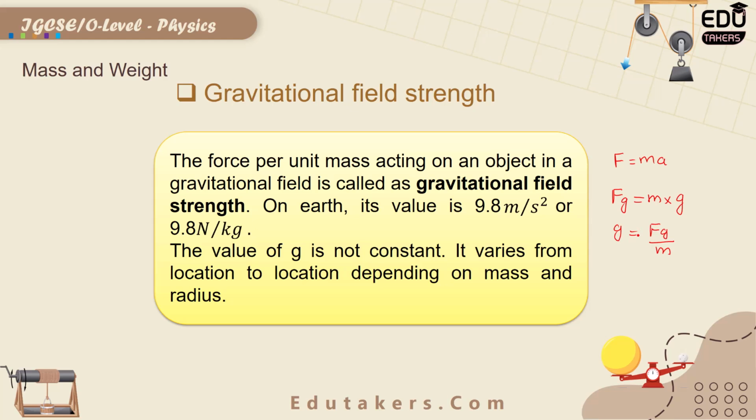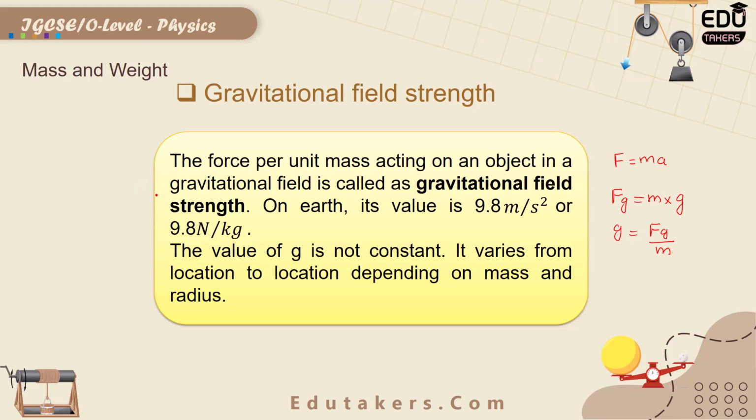Or you can simply say that the force of gravity per unit mass acting on an object is called the gravitational field strength. The value of g varies from location to location. For example, if you find the gravitational field strength on the surface of the Earth and on the Moon, the value of g would be different in both places. So the gravitational field strength varies from location to location.